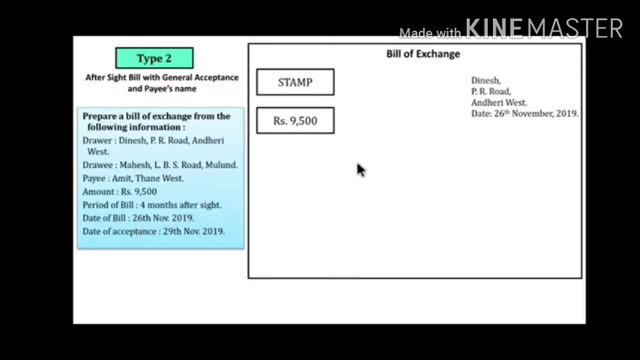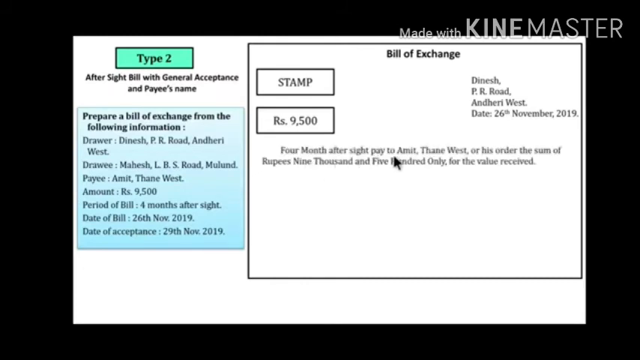Earlier what we had written was pay to me or my order. So here we have to write 4 months after sight, pay to Amit, Thane West, or his order, the sum of rupees 9,500 only for the value received. Again I am repeating, we have to write 4 months after sight, pay to, the payee name is Amit, Thane West, or his order, the sum of rupees 9,500 only for the value received.